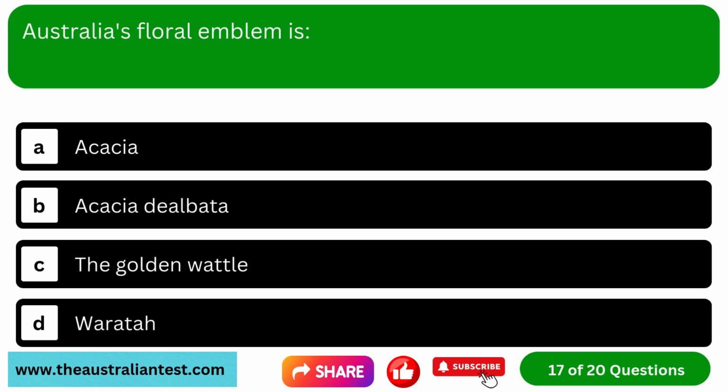Question 17. Australia's floral emblem is Option A, acacia. Option B, acacia dilbata. Option C, the golden wattle. Option D, waratah.